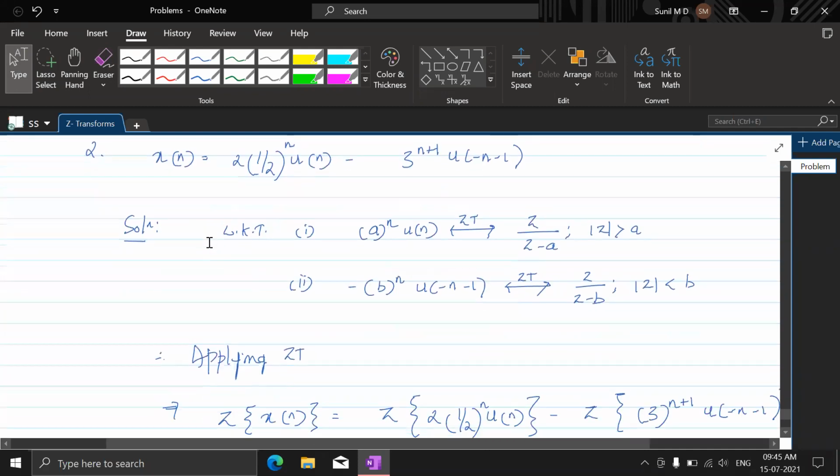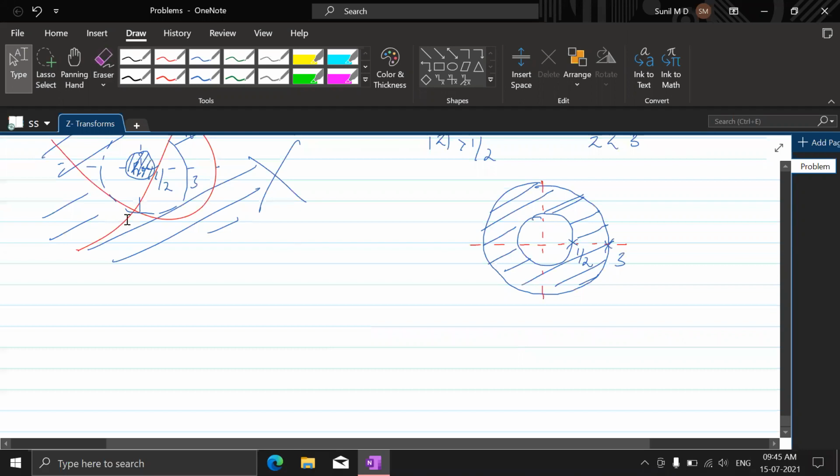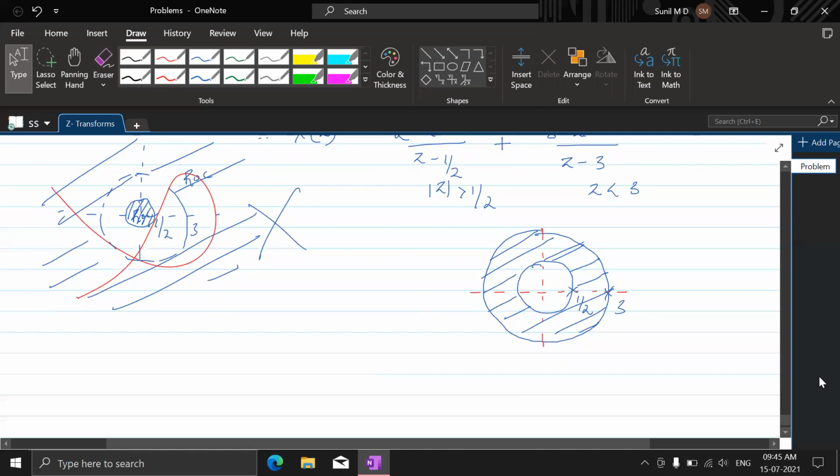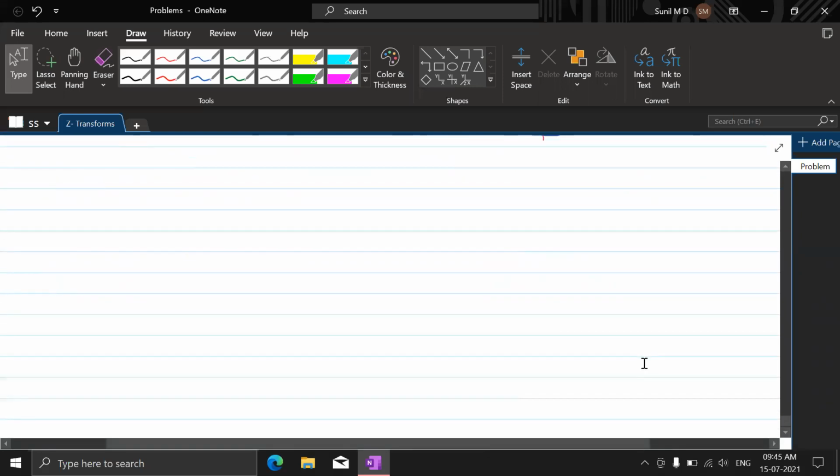Otherwise, the sequence itself is wrong. Fine, that is not practical. This will not happen, a ROC here and a separated ROC here after this. No, this cannot happen. Fine. So one of the properties tells us that the ROCs cannot be separate. Fine. So that is the mistake that had happened.